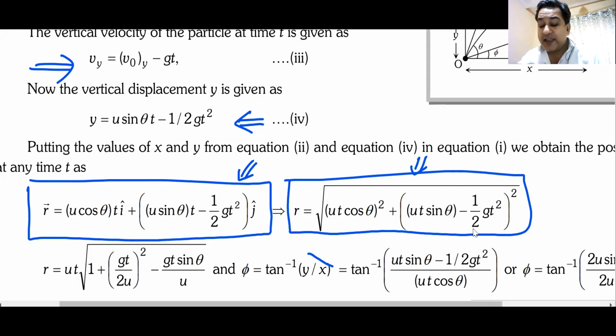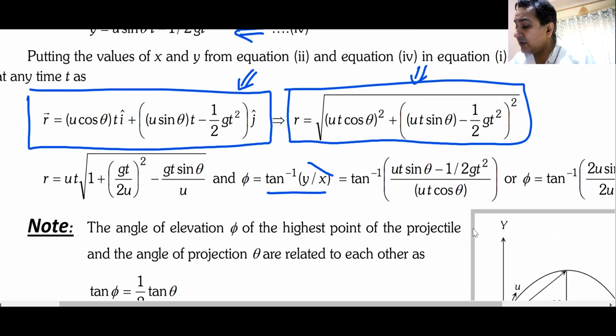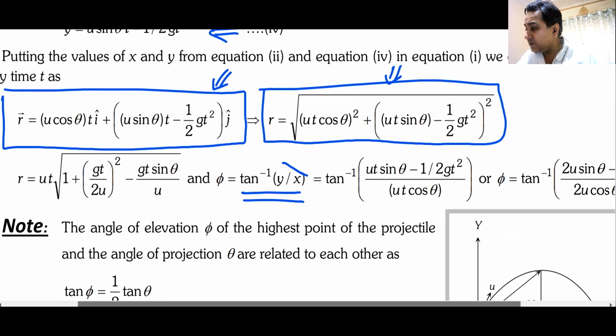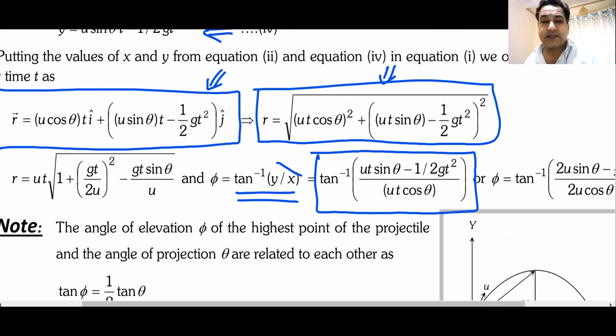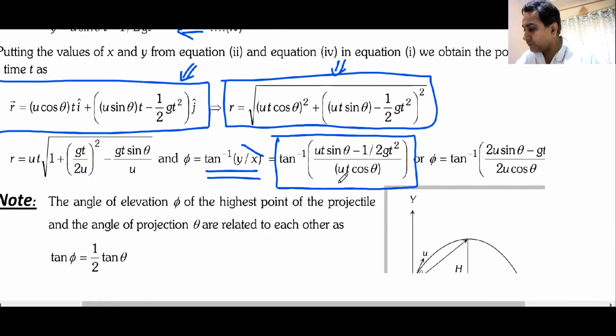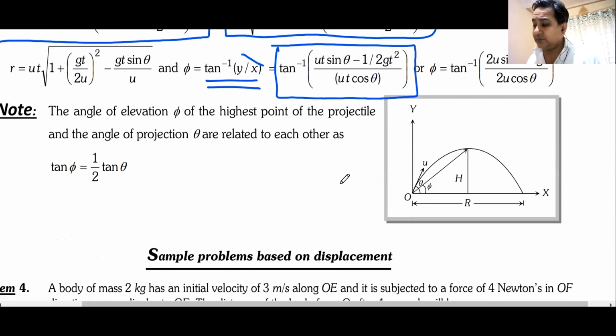It will make some angle with the x-axis. The angle with the x-axis will be given by the y component divided by the x component. As you can see, this is the angle that this vector makes with the x-axis. You can always derive this formula, but in the examination hall, it might not be easy to find the time to derive. So please note down this. Have you noted this down?